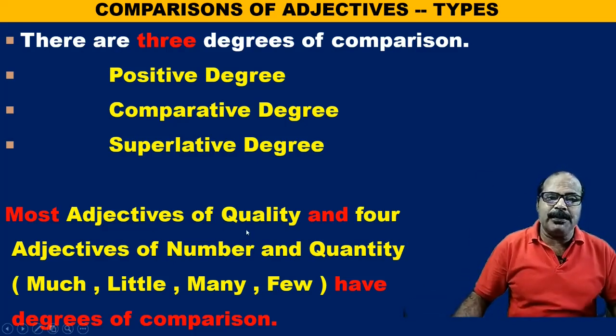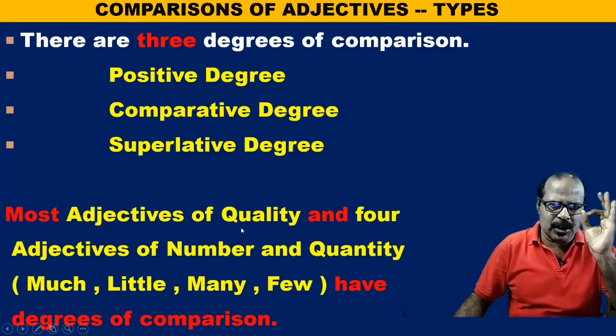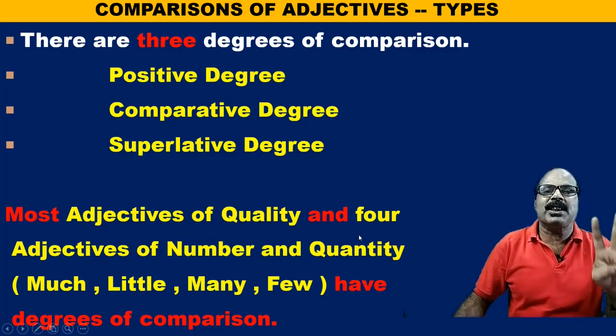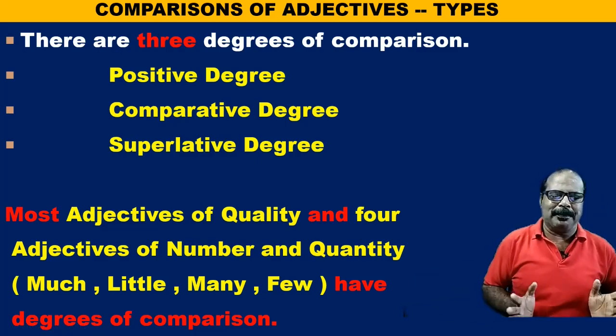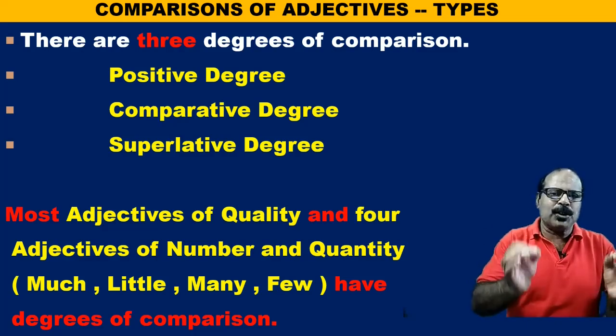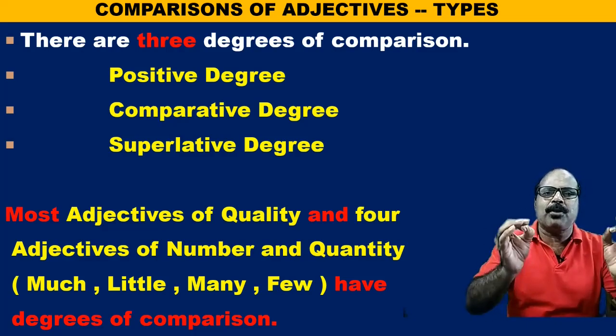Most adjectives of quality, and only 4 adjectives of number and quantity have degrees of comparison.